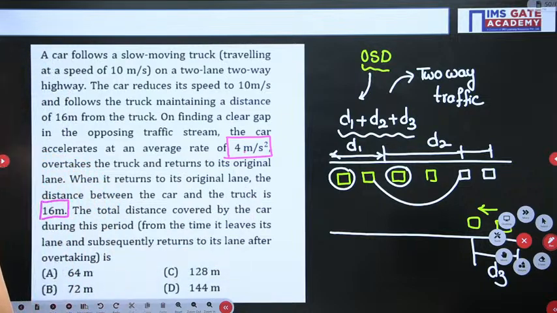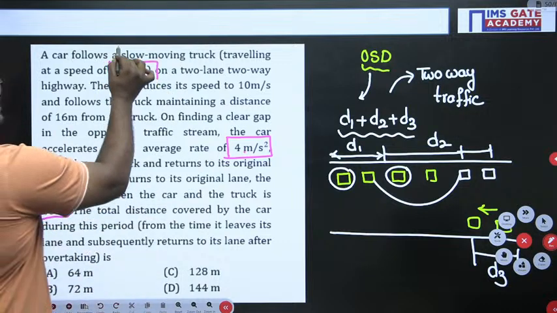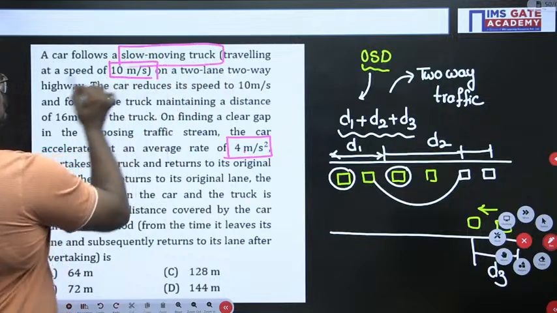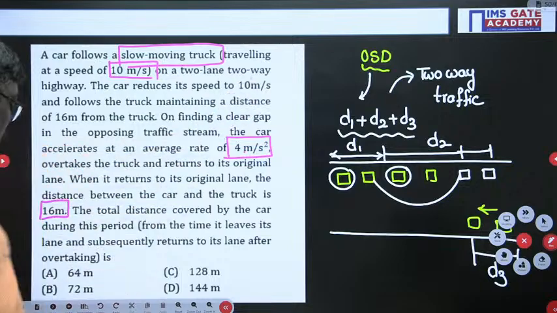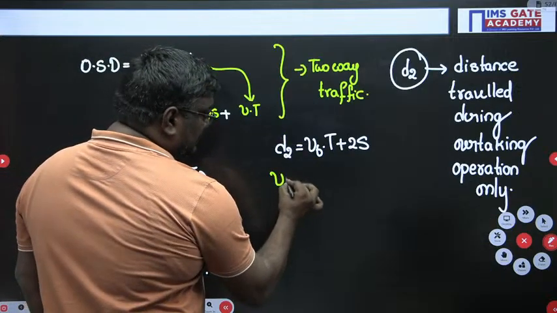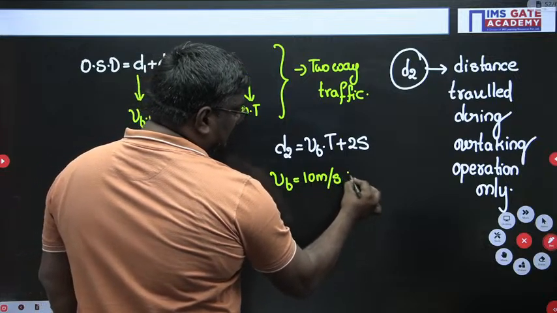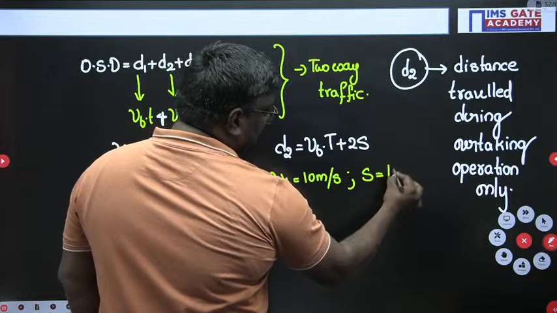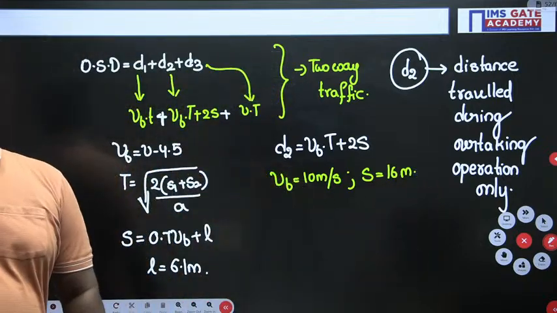Now the velocity of the vehicle is given as 10 meter per second. And it is also a slow moving vehicle. The car reduces to 10 meter per second. So here VB is given as 10 meter per second, and spacing between the vehicles is 16 meter. Now both the sides spacing is same, sir.